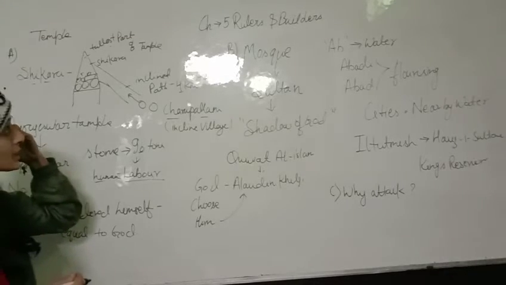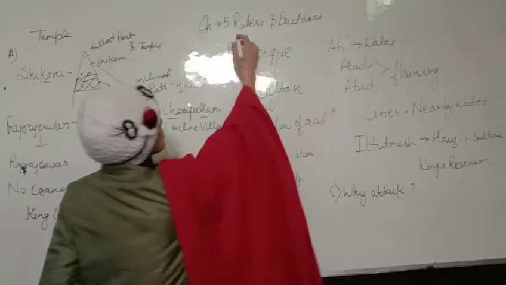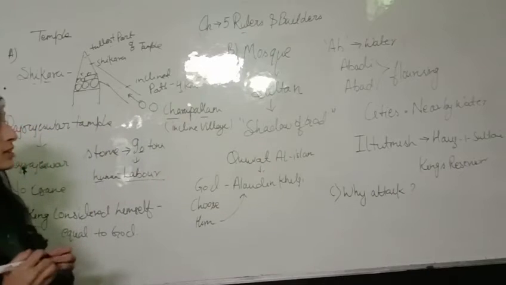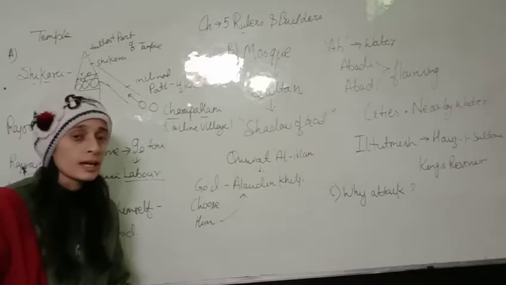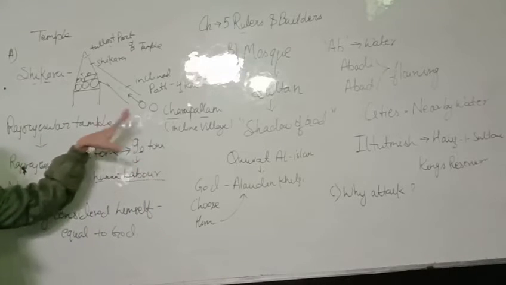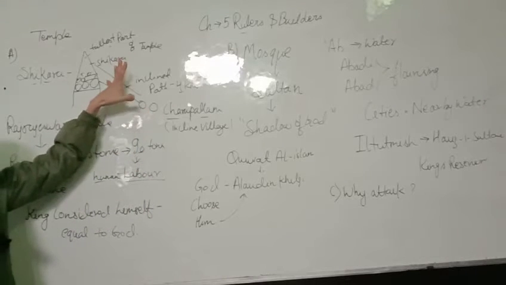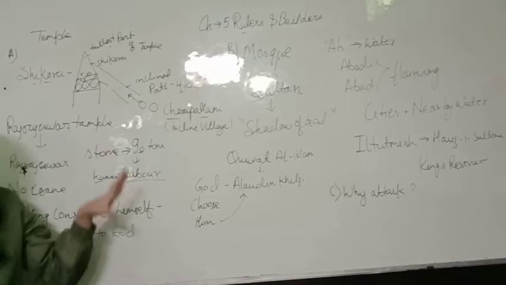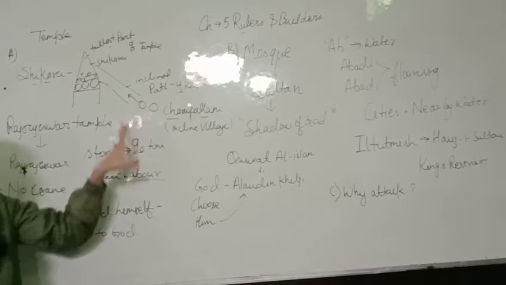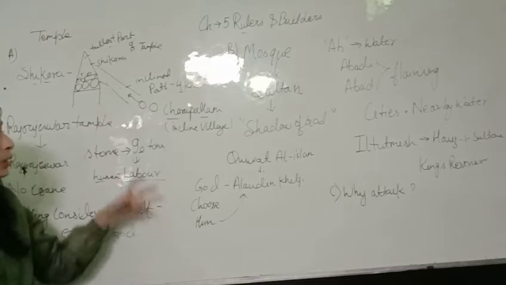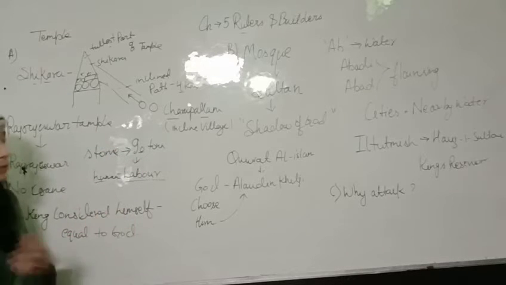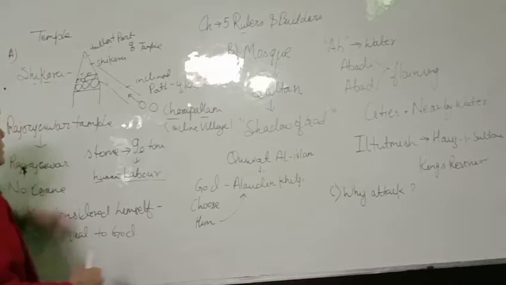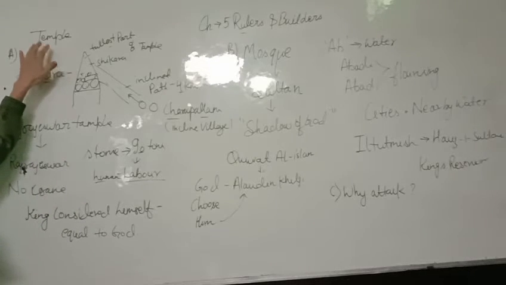Good morning, students. As we all know, we are currently in chapter number 5, Rulers and Builders. In this chapter, we are studying all the techniques and architecture that were used at that time for the construction of those historical buildings.